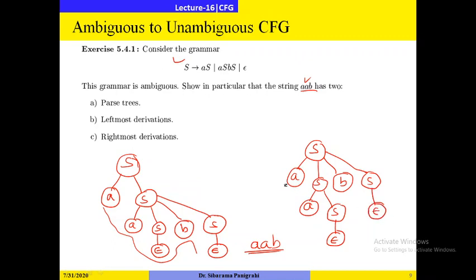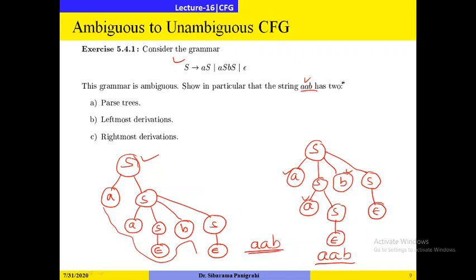So what is the yield of this tree? A, epsilon means zero length string, then B. While computing the yield, you always have to traverse the leaf nodes from left to right. So you will get A, B. So the same string can be derived in two different ways. So this grammar is called an ambiguous context-free grammar. Here I haven't done any leftmost or rightmost derivation, you can do that one.